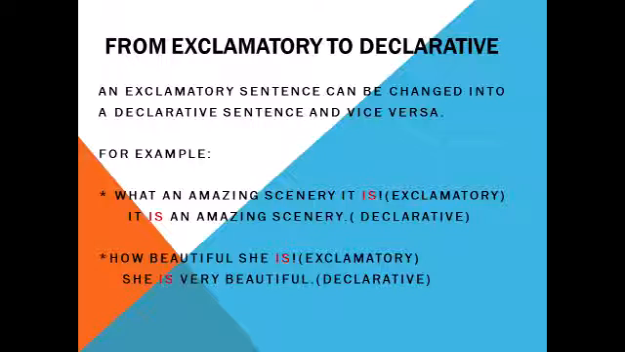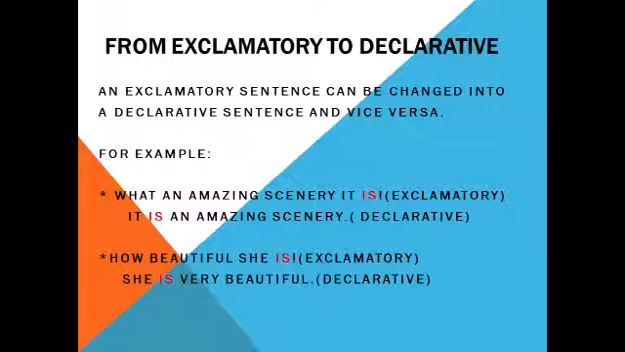What an amazing scenery it is. This sentence is an exclamatory sentence. How should we know that this sentence is an exclamatory sentence? By seeing an exclamation mark at the end of the sentence. This sentence also expresses strong emotions like surprise. A person got surprised by looking at an amazing scenery.